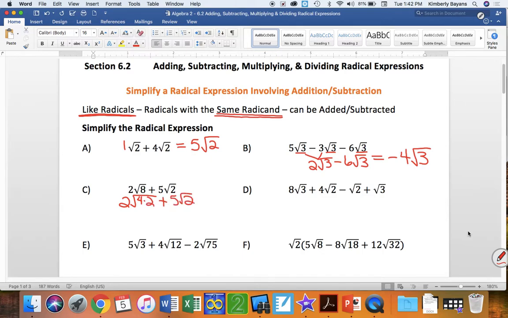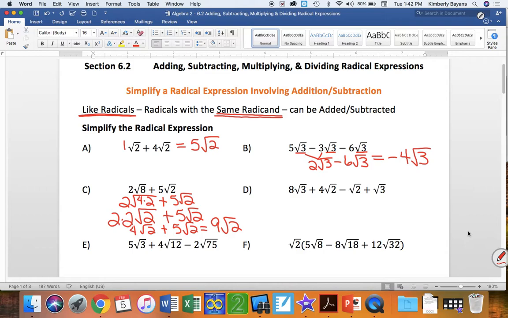Okay, so if I simplify this one first, and I take that square root of 4, and I go ahead and pull that out front, take the square root of it, multiply it by 2, I end up with 2, and my square root of 4 becomes 2, and I'm left with a radical of 2. And then I continue to simplify, and 2 times 2 is 4 square roots of 2 plus 5 square roots of 2 equals a total of 9 square roots of 2.